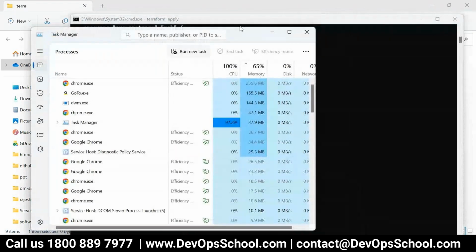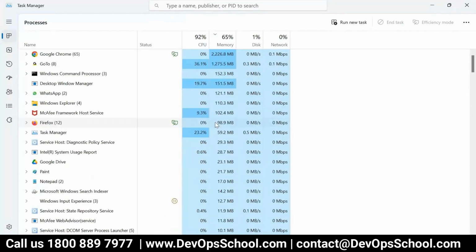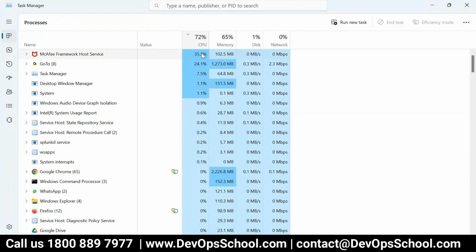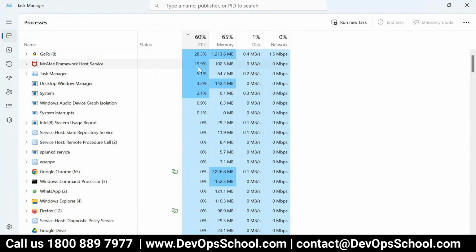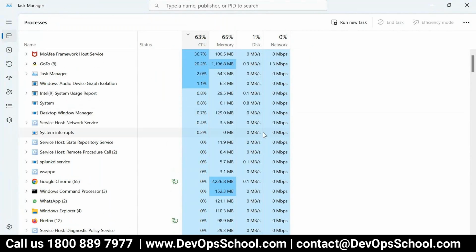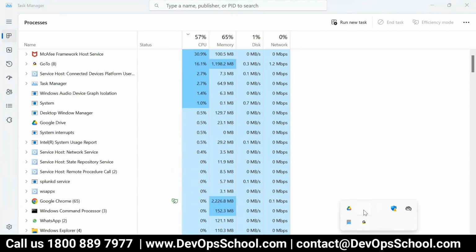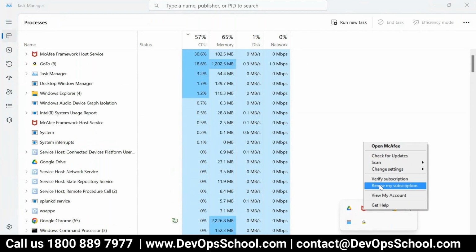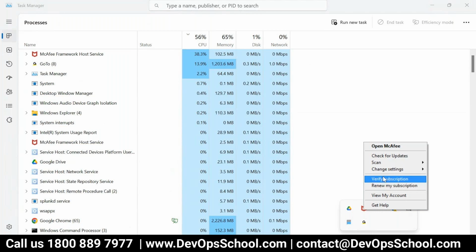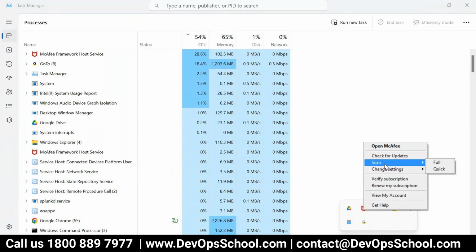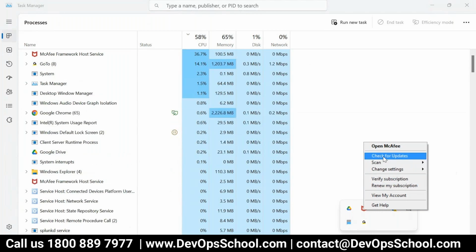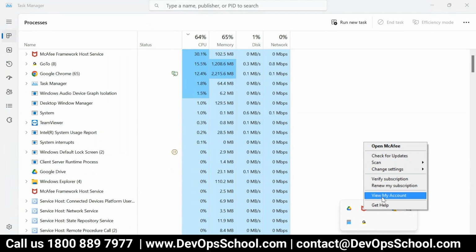Let me look at the... I think McAfee is taking more CPU.